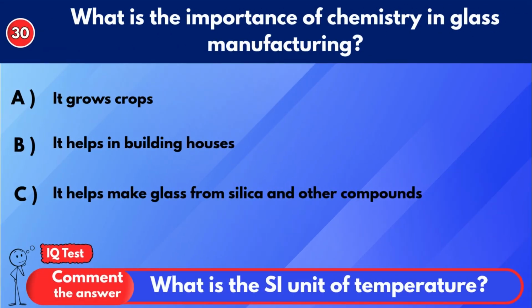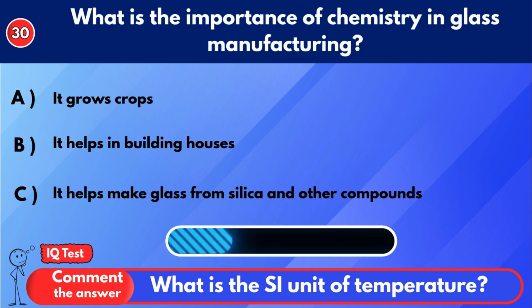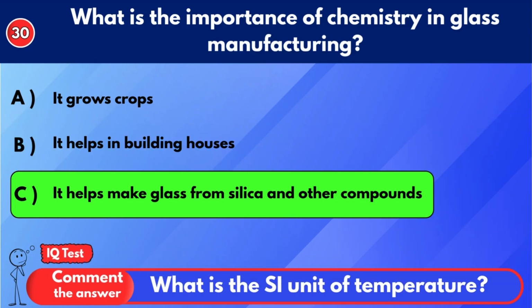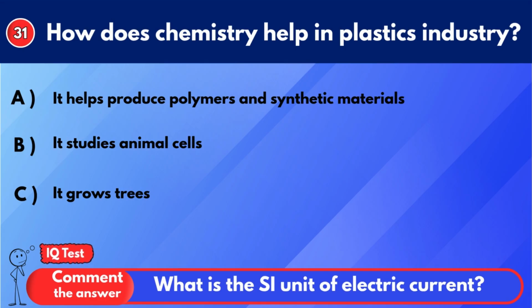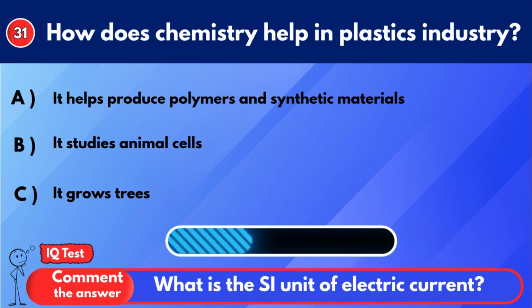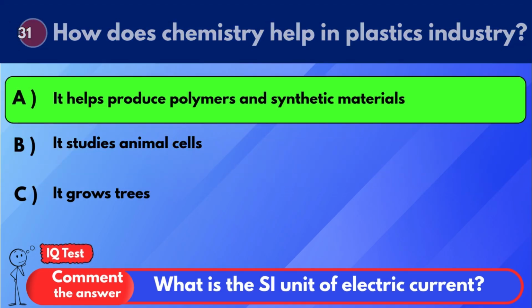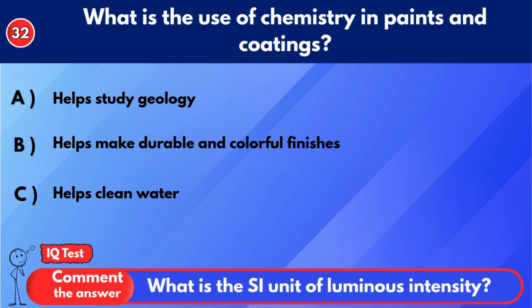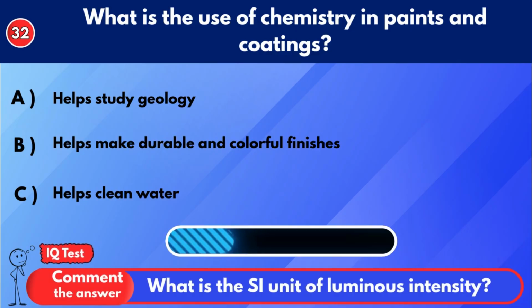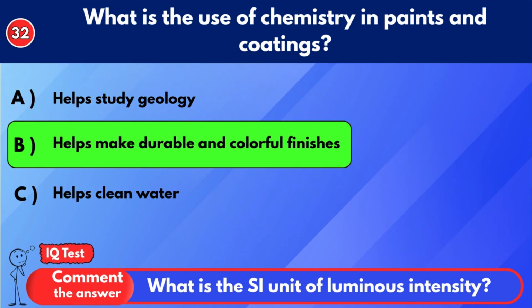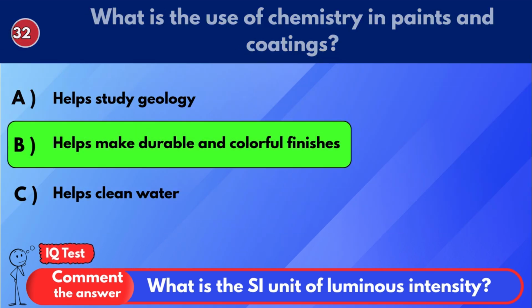What is the importance of chemistry in glass manufacturing? It helps make glass from silica and other compounds. How does chemistry help in plastic industry? It helps produce polymers and synthetic materials. What is the use of chemistry in paints and coatings? Helps make durable and colorful finishes.